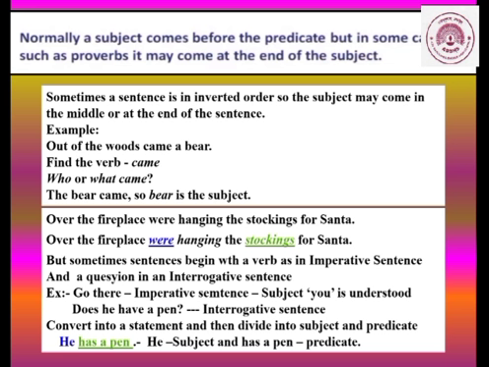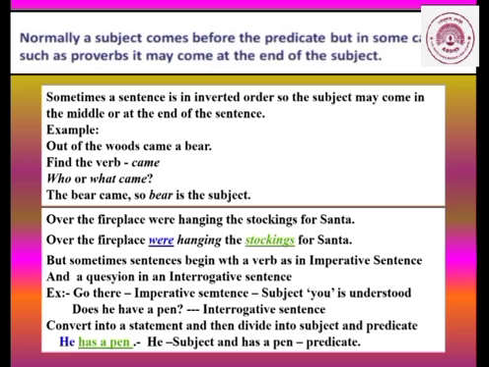Then, does he have a pen? Now this is an interrogative sentence. Now in such kinds of statements, what do we do? We convert it into a statement and then divide it into subject and predicate. Now, does he have a pen? We will convert it to a statement. He has a pen. Then like always we'll ask a question. Who has a pen? He.